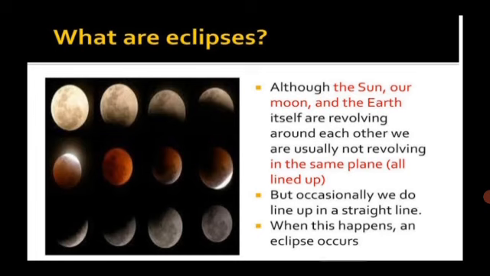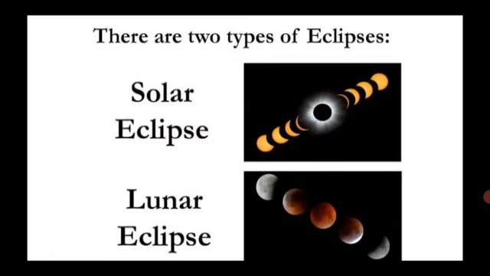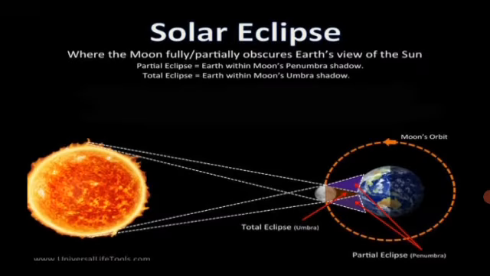Although the sun, our moon and the earth itself are revolving around each other, we are usually not revolving in the same plane, but occasionally we do line up in a straight line. When this happens, an eclipse occurs. So when the sun, the moon and the earth come in a straight line, an eclipse is said to have taken place. There are two types of eclipse: solar eclipse and lunar eclipse. Let's start with solar eclipse.